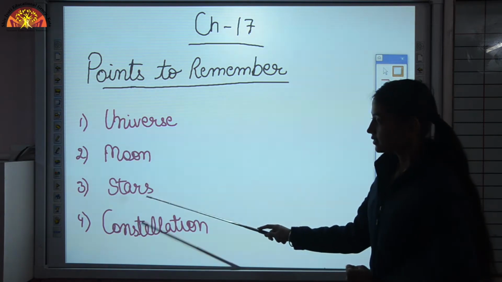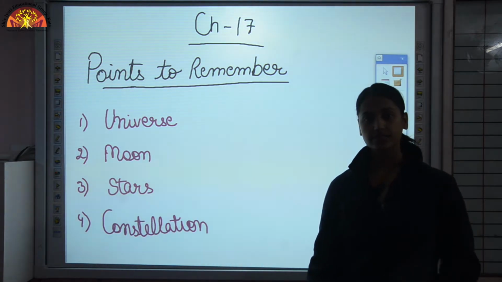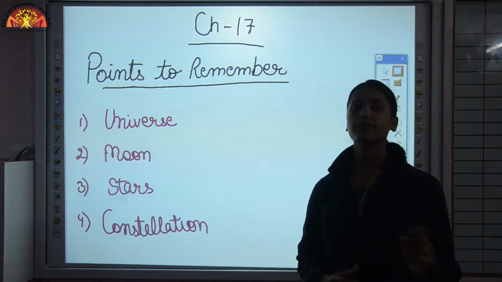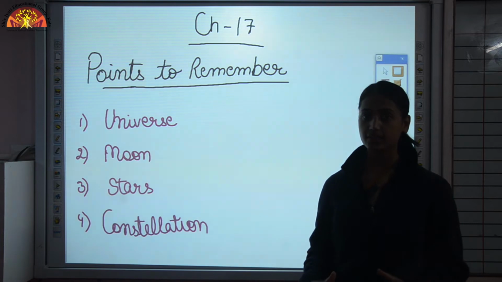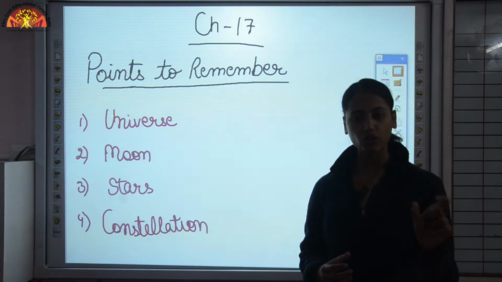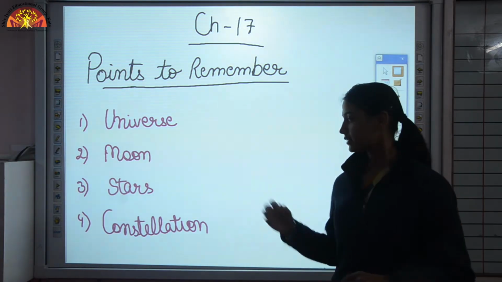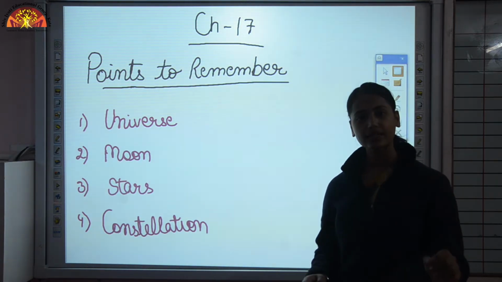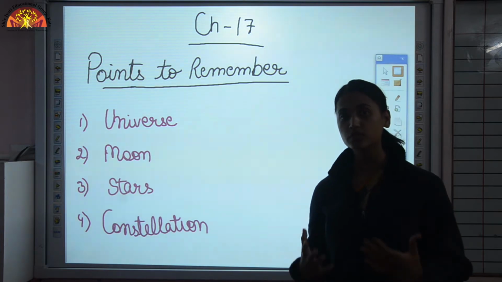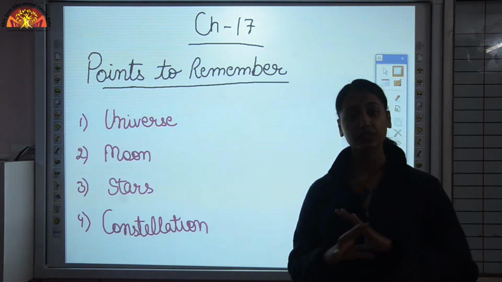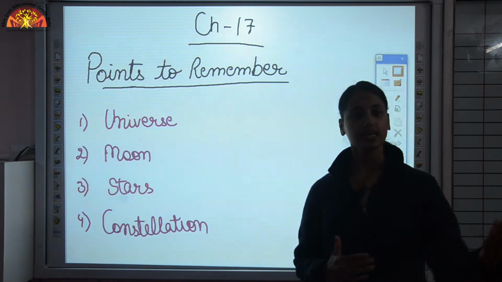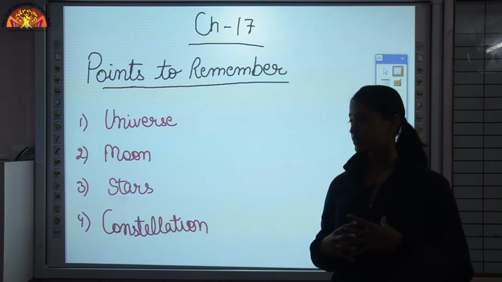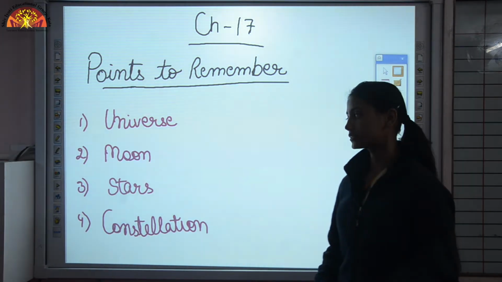Then stars. Stars are another celestial body which appear to be point-like objects in the sky, but actually they are very huge in size. So why do they appear to be dot-like or point-like objects? Because they are very far away from the earth. That is why they look like point-like objects. Now our sun is also a star, but it appears to be very huge. Why? Because it is the closest star to the earth. That is why it appears big in size.